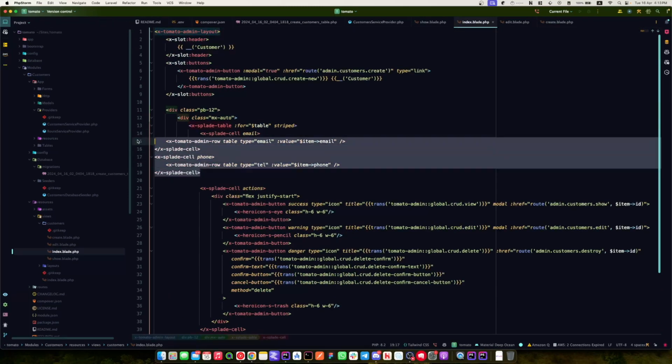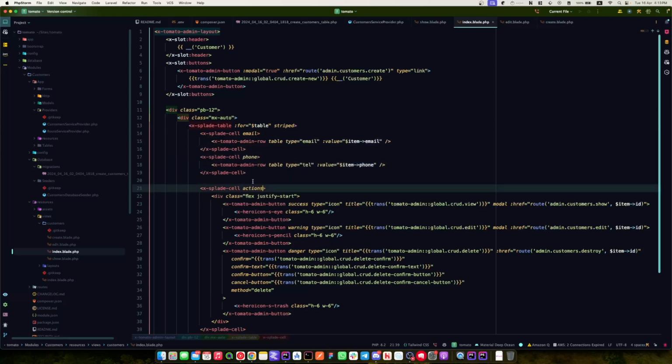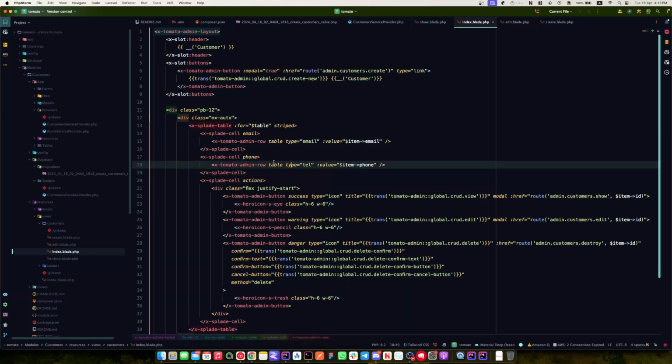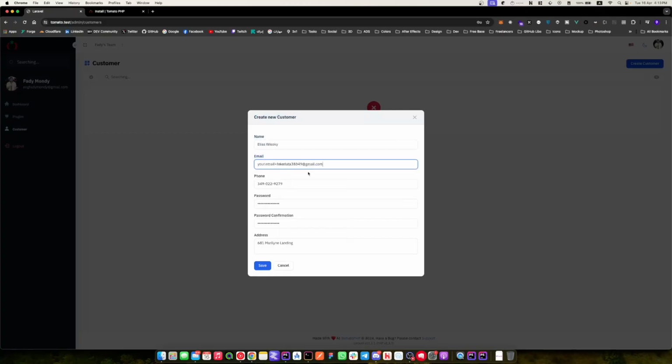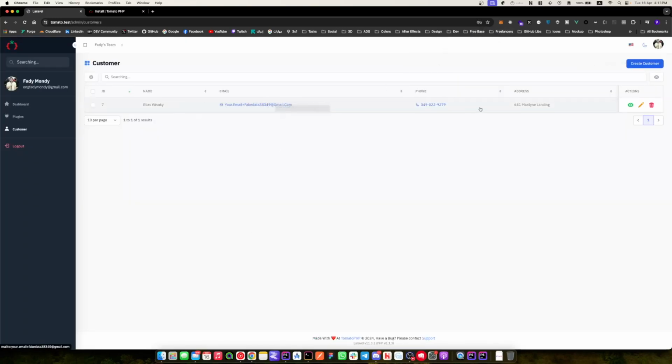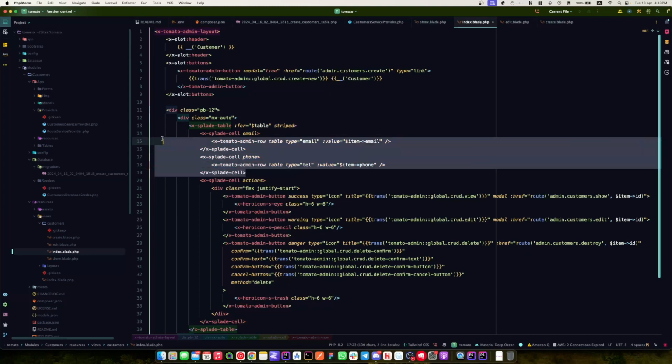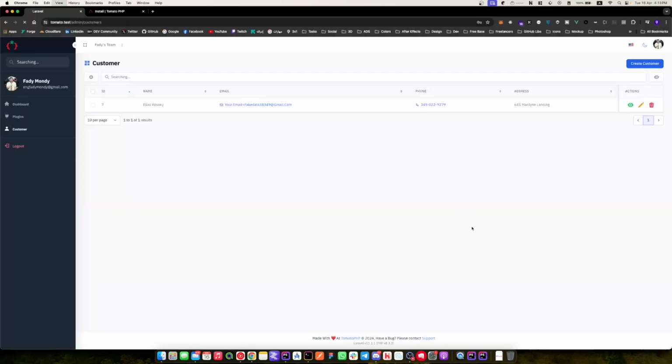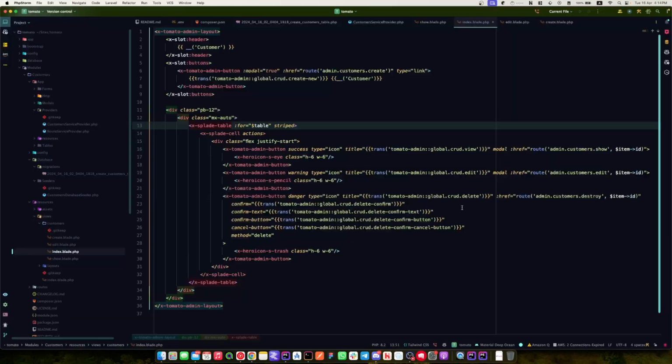As you see, you have auto-generated cells here for email and phone, using the admin role, still an email. So you will find it like this. You can remove this if you don't want to change it on the table.